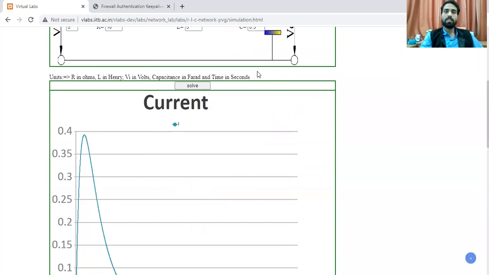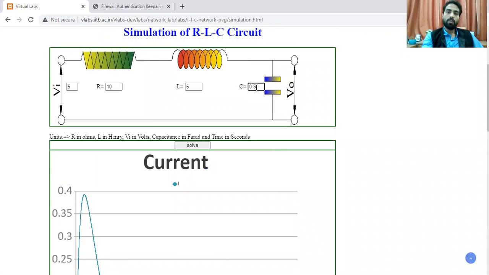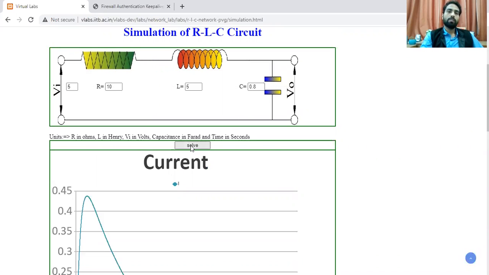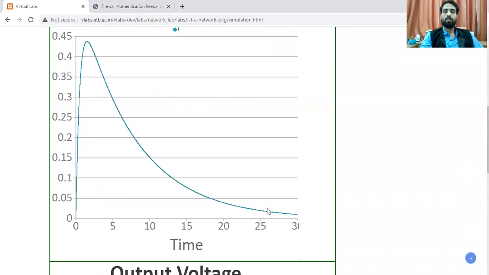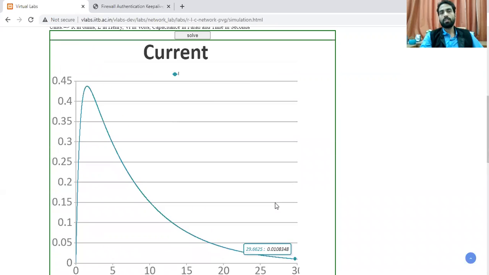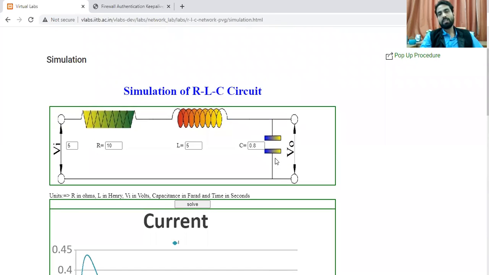If I increase the value too much, making it 0.8, see, now it takes more than 29 seconds to get completely charged. This is exactly the transient response. And once it becomes charged, it requires no current, the current will become 0. This is today's experiment. In this case, time response is very important to know the system behavior.